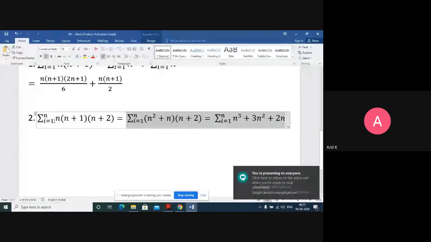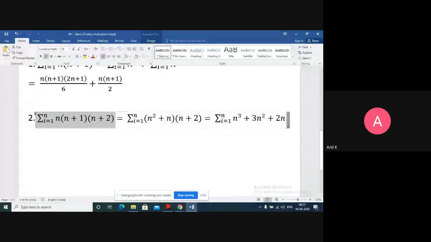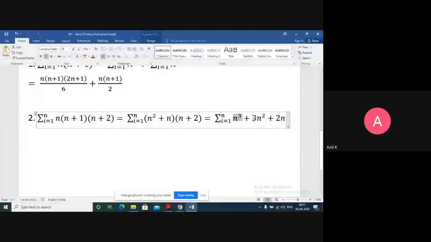Here I have taken the summation of n into n plus 1 into n plus 2. Then n into n plus 1 I multiplied as n square plus n. Then I multiplied these two numbers. So I got the summation of n cube plus 3n square plus 2n. 3 into the next formula, the sum of squares of n natural numbers. Substitute these formulas and simplify. Can you do that simplification?